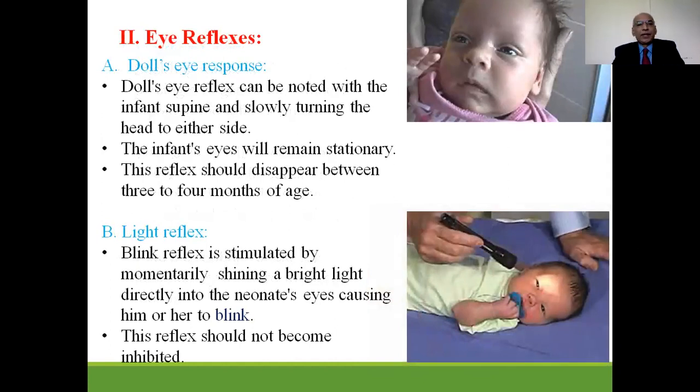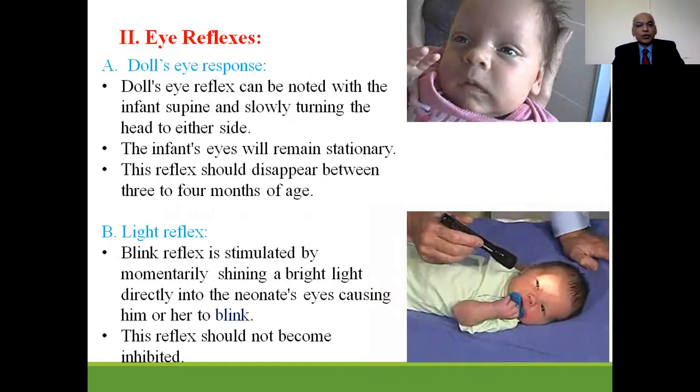After this, the eye reflexes. In that, first one is the doll's eye response. This can be noted with the infant in supine position and slowly turning the head to either side. The eyes of the infant will remain stationary on the previous side. This doll's eye response should disappear between the age of 3 to 4 months of post extrauterine life.